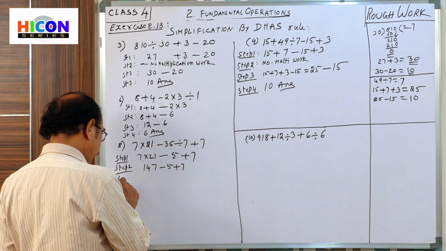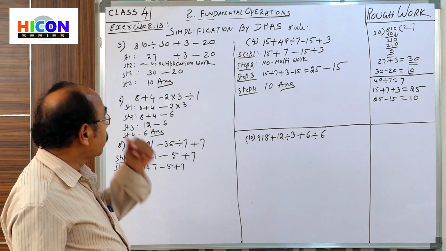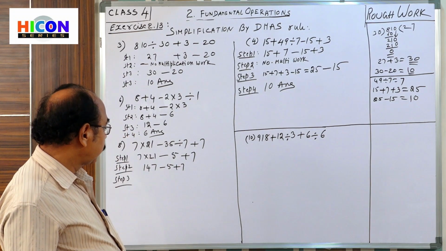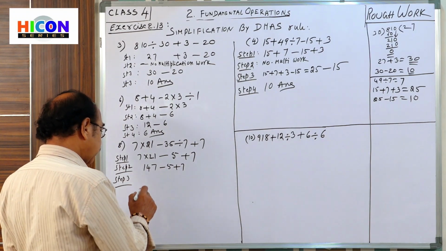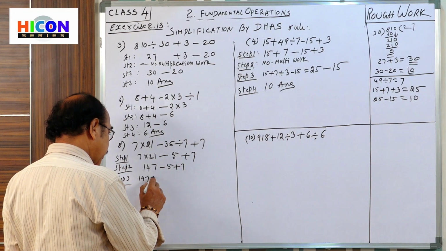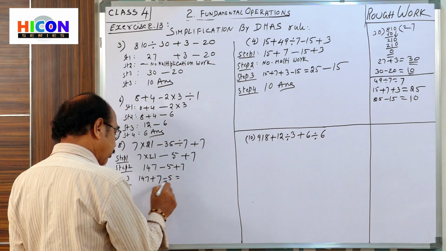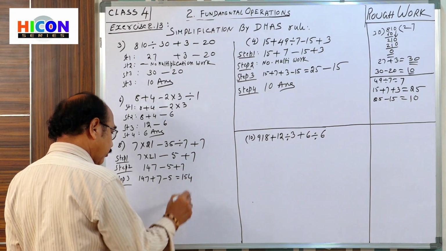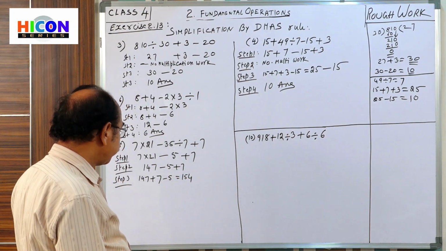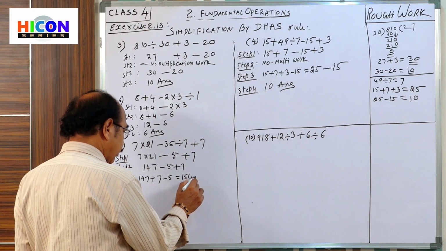Step 3, addition. Where is the addition here? 147 plus 7, minus 5. 147 plus 7 is 154. 154 minus 5.